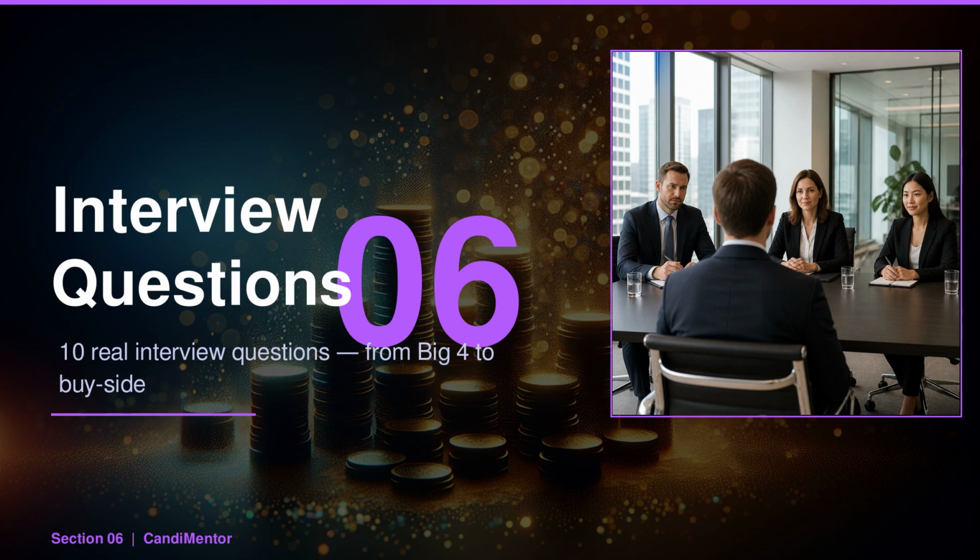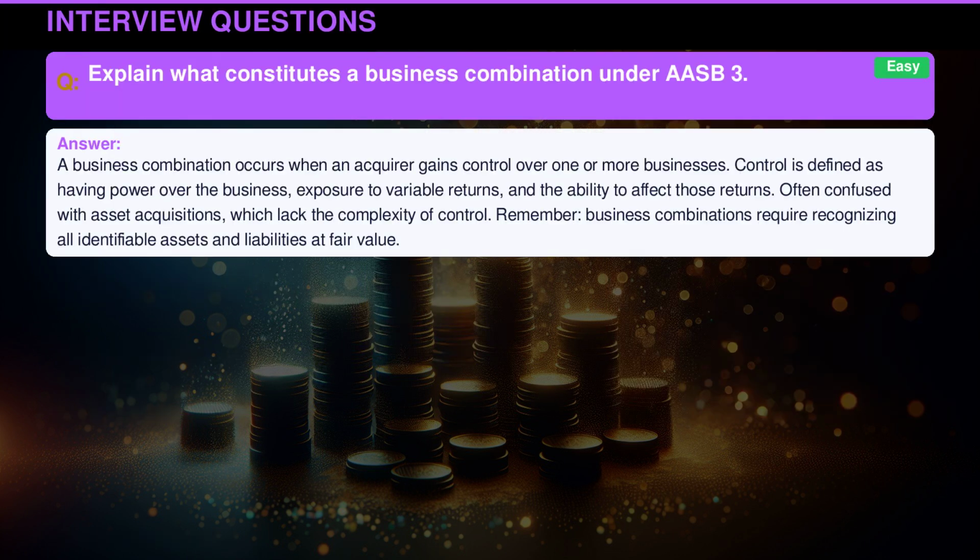Every Big Four and investment bank interview on AASB 3 follows a pattern. Here are the 10 questions that come up again and again, with answers that will make your interviewer nod. A business combination occurs when an acquirer gains control over one or more businesses. Control is defined as having power over the business, exposure to variable returns, and the ability to affect those returns.